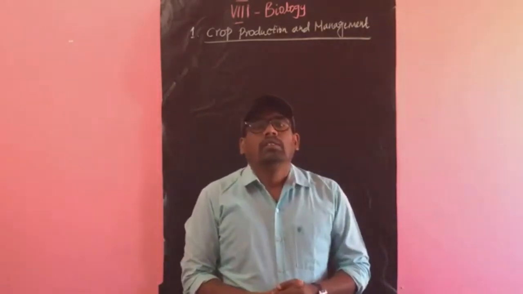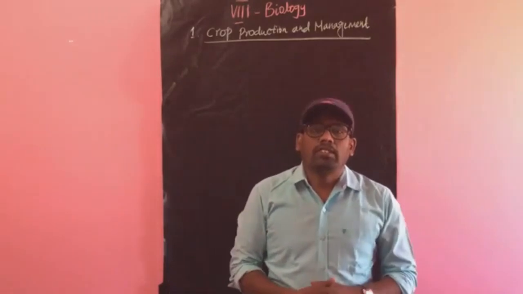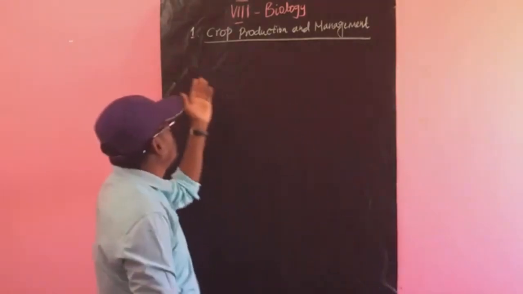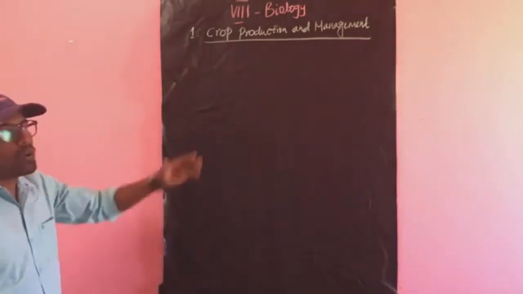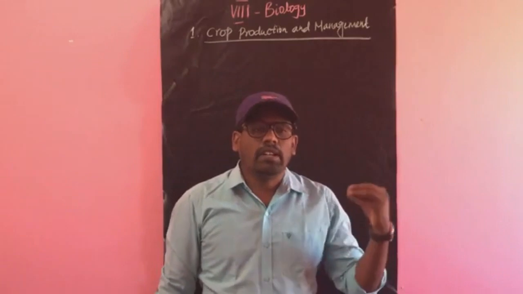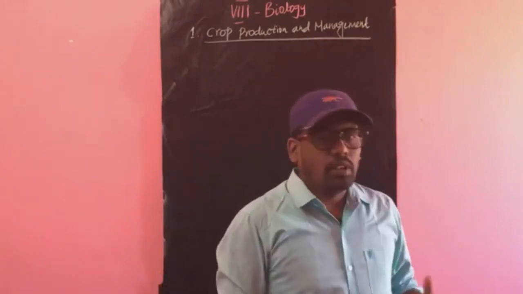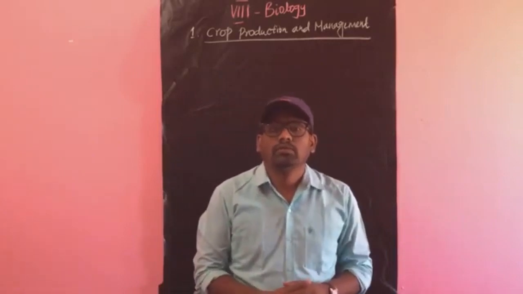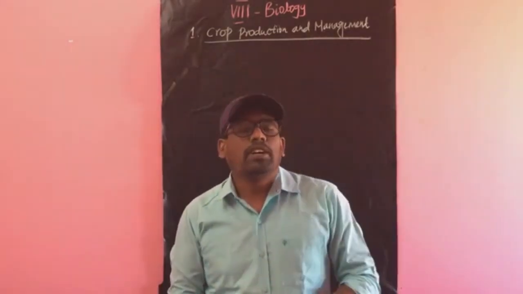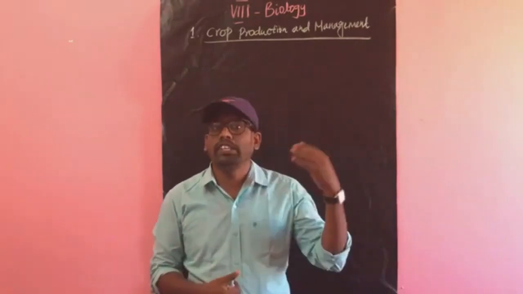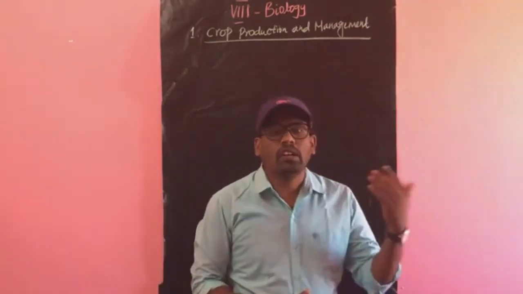Okay. In the previous class we started Chapter 1, Crop Production and Management. We have just seen the introduction: for example, what is food, where food comes from, what is the importance of food, why we should eat, and what is agriculture.